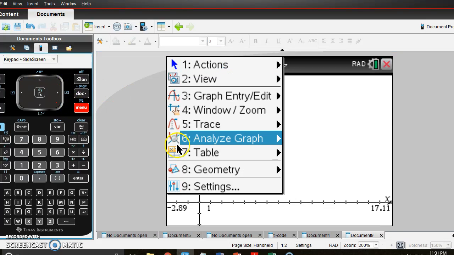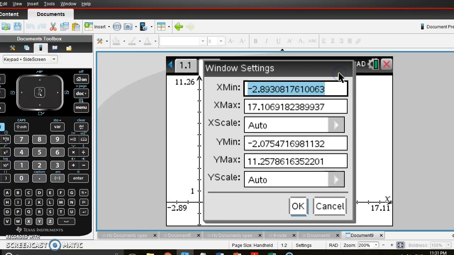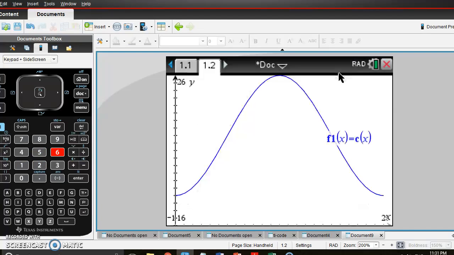So menu, analyze graph, no, we want window settings. We want to go to 26, I say, so try to say 27, we're going to go down to 7. No, I'm starting to get confused, I'm trying to rush it. We're going to go from -1 to 25. My minimum is going to be 16, and our max will be 26. Let's see what that looks like. So there we have it. I'm just going to move this a little bit.